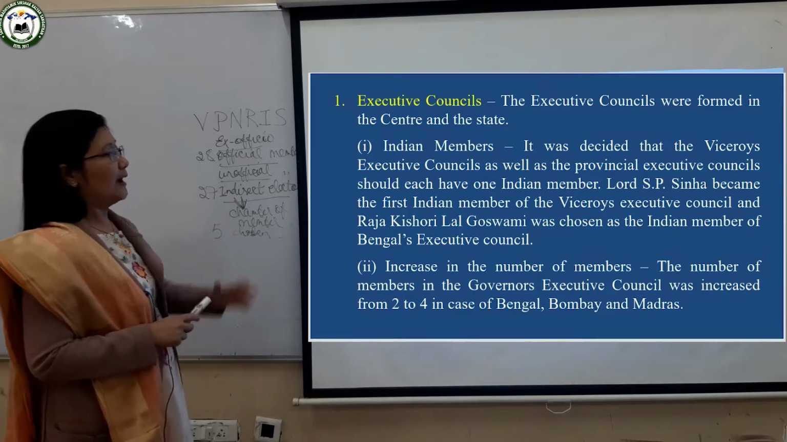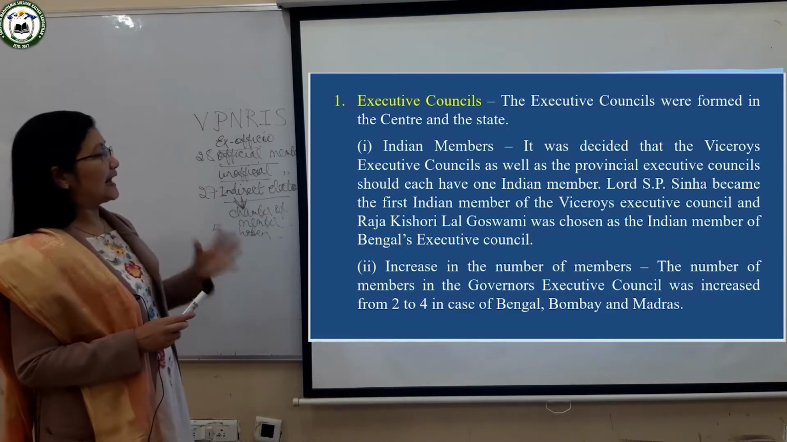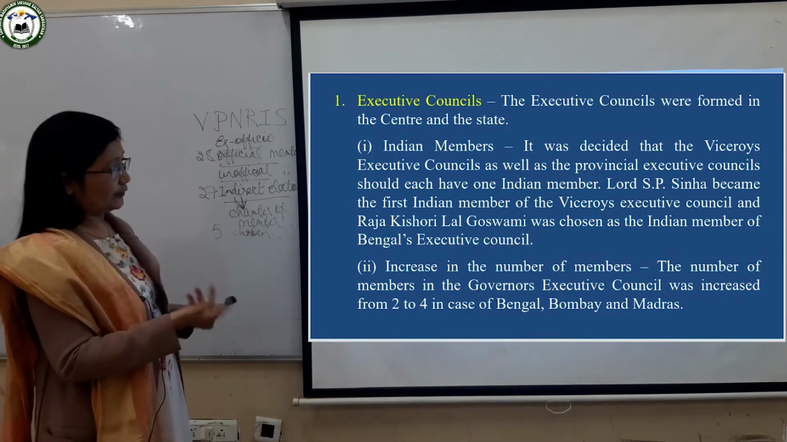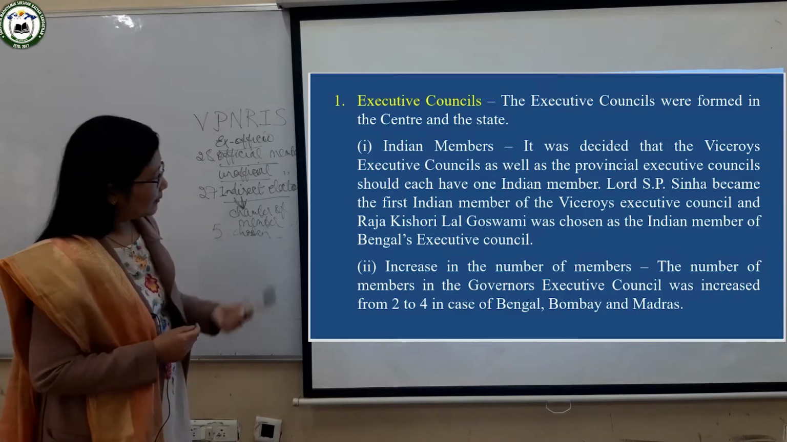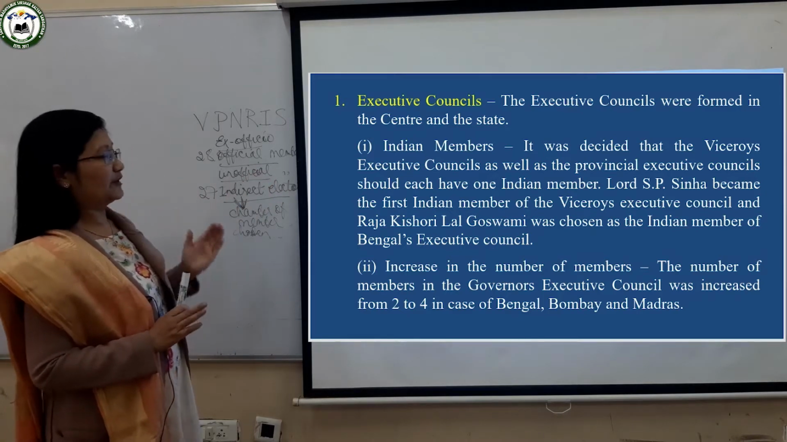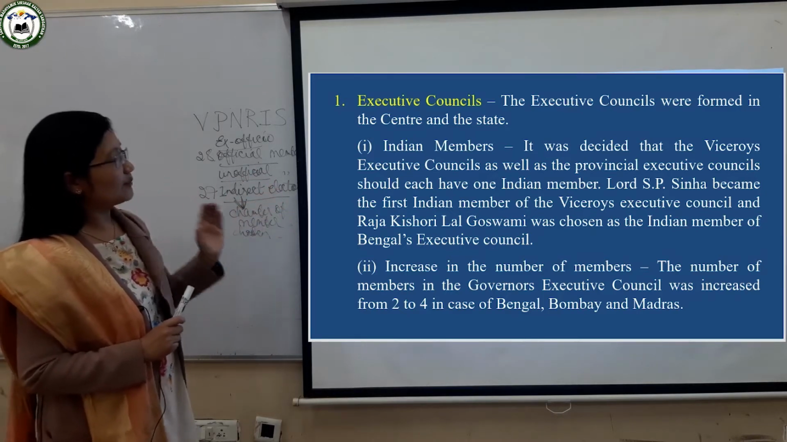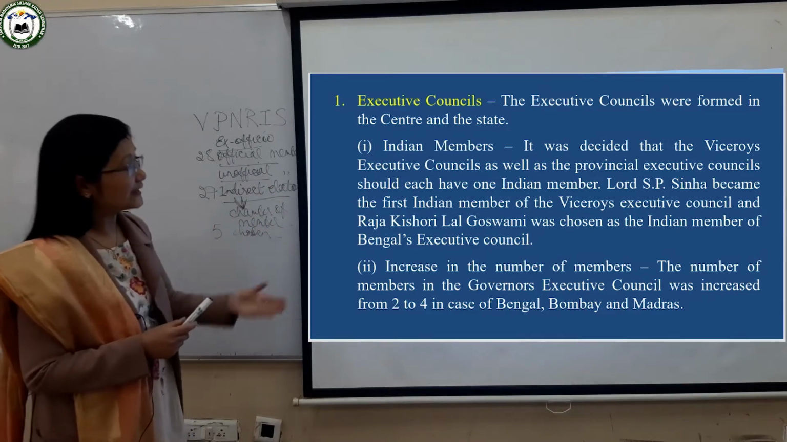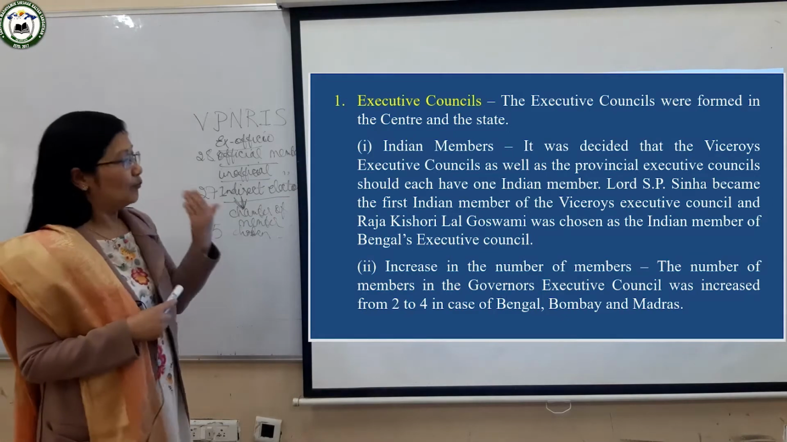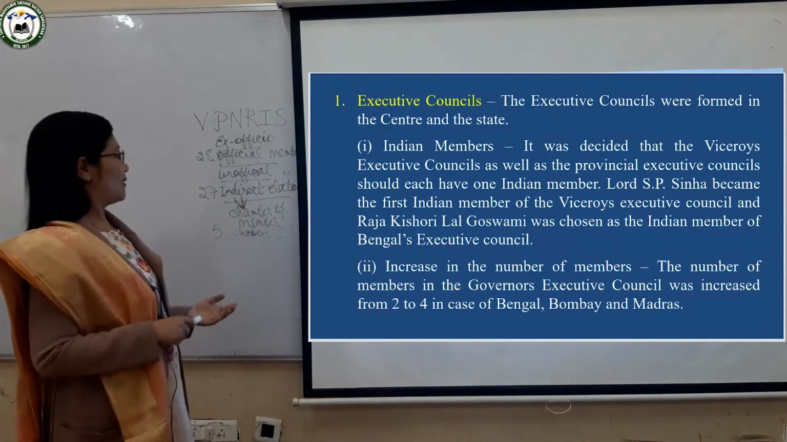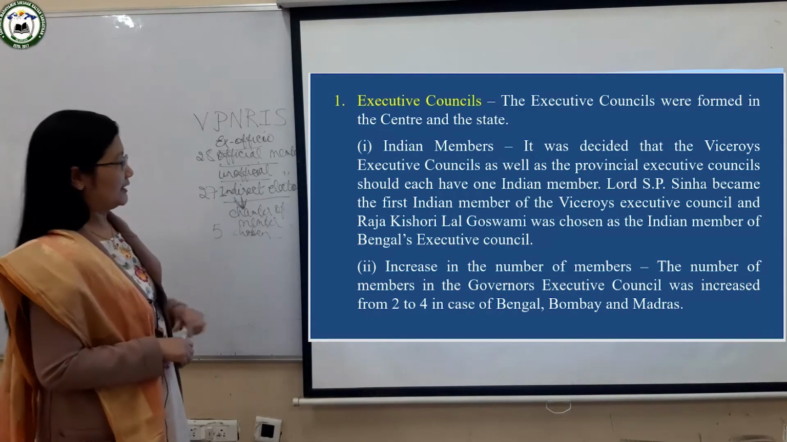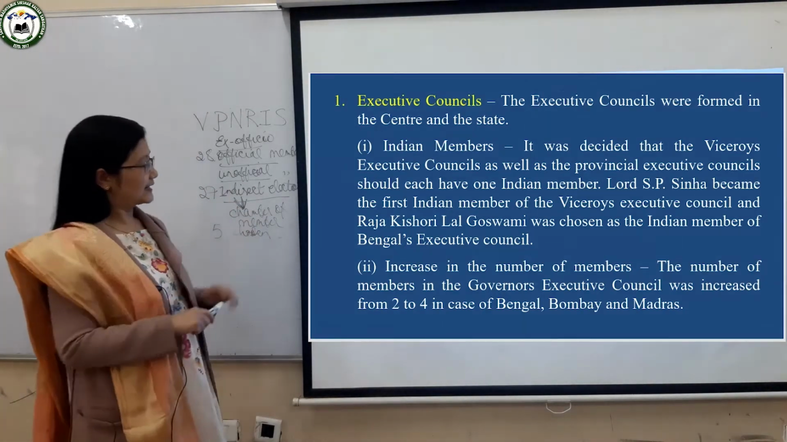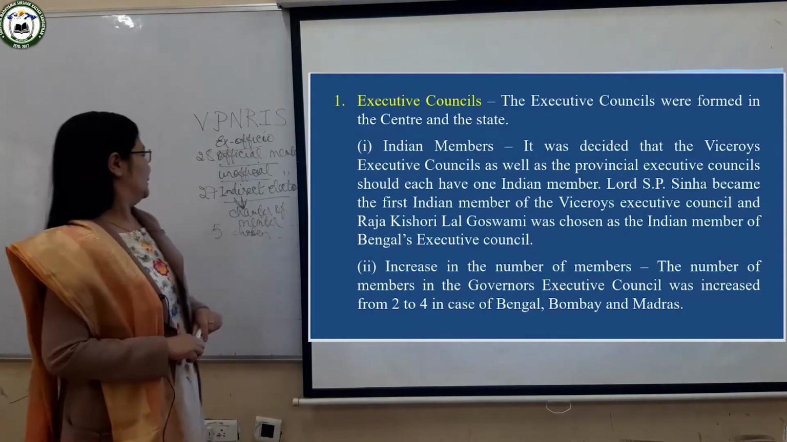So that makes how many? 60 total members. But here you can see that the British officers were the majority, because 28 were British officers, and the 5 members nominated by the Viceroy were also British officers. So they were 33 out of 60, more than the Indian members. Indian members were only 27. This way you can see they tried to have a majority in the Legislative Council.